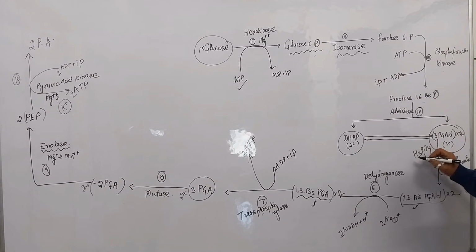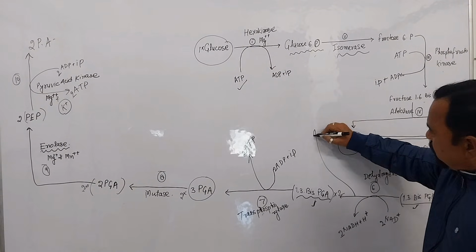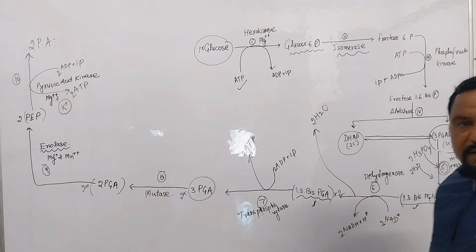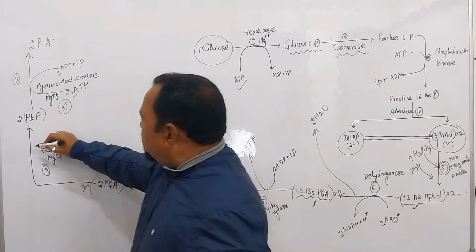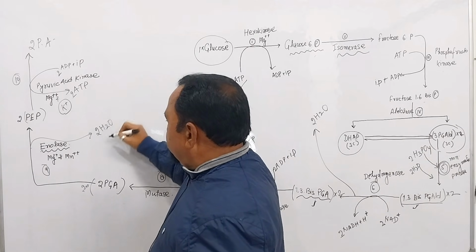H3PO4, 2 molecules, and here 2 molecules of H2O, water molecules are also used up at step number 5. Okay, and step number 6, here 2 molecules of H2O are produced. And step number 9, just see, here also 2 molecules of H2O are produced. Clear?